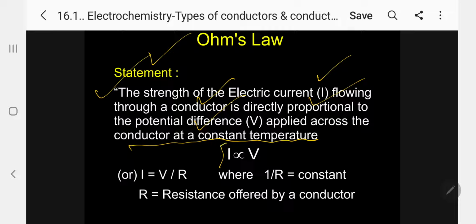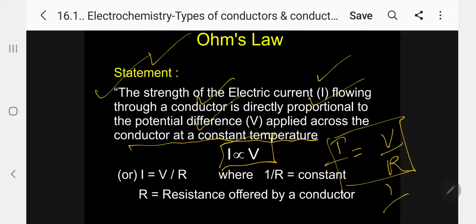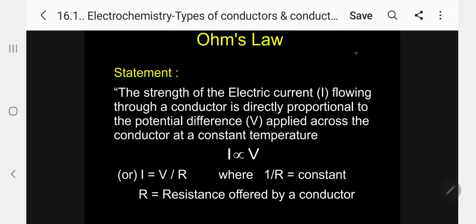So I is proportional to V, where I, electric current in ampere, is directly proportional to V, potential difference. To equate, I put I equal to V by R, where 1 by R is the proportionality constant, and R is the resistance offered by the conductor. This is Ohm's law.